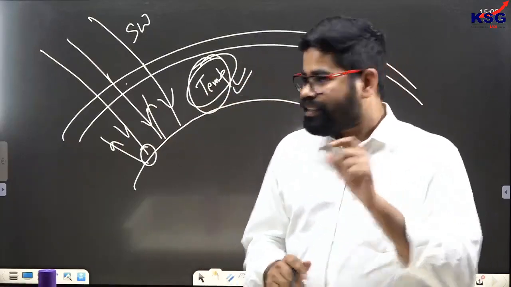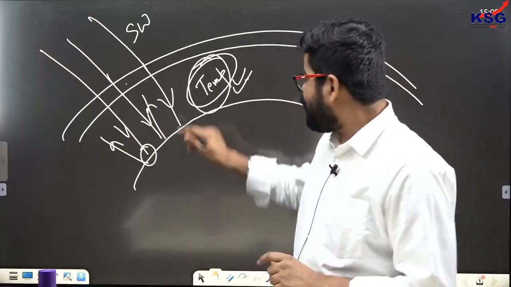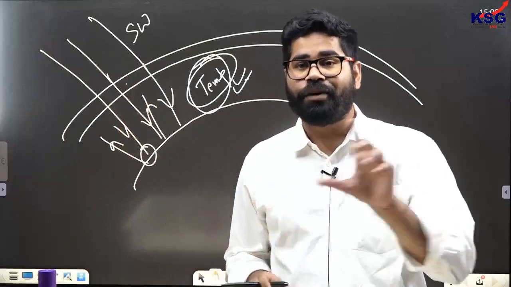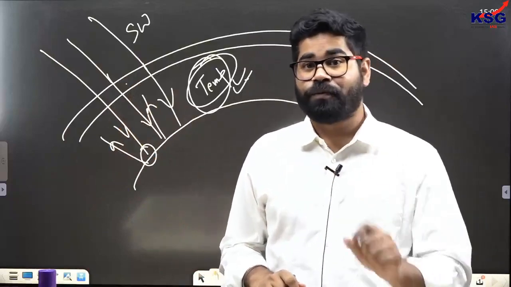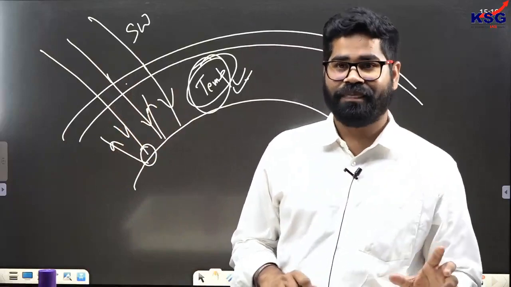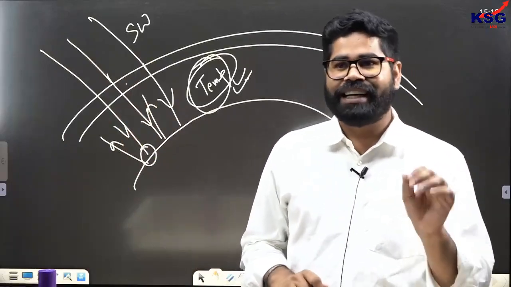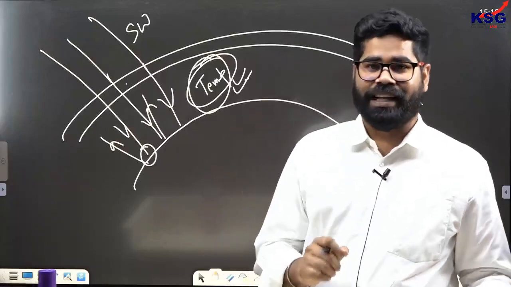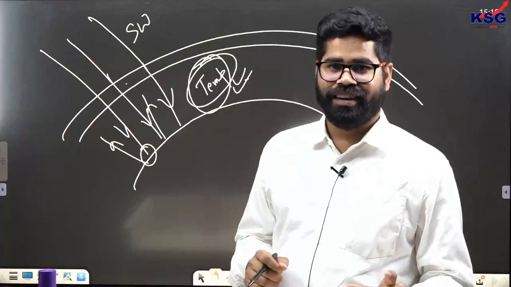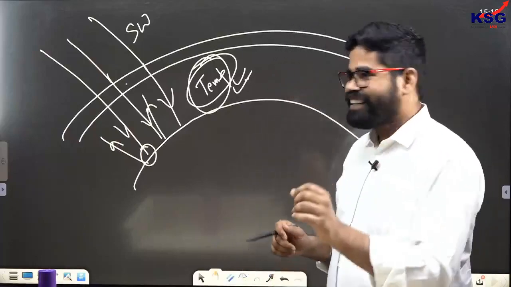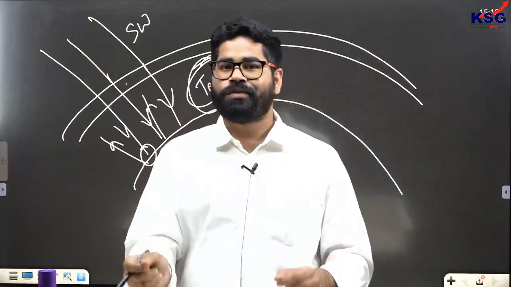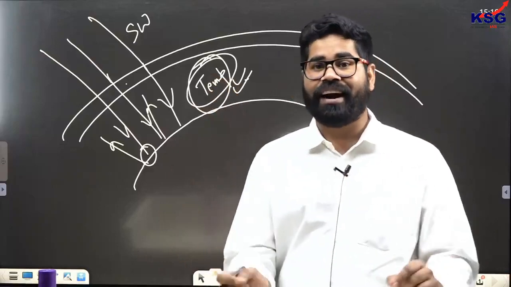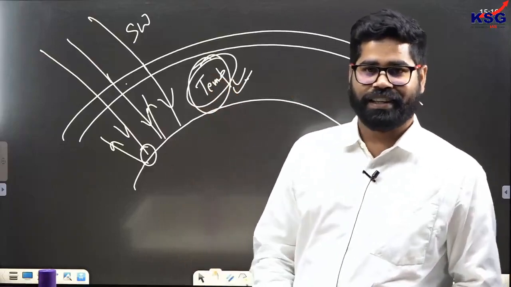This absorption of infrared radiations by the greenhouse gases in our atmosphere is very much required, very much essential. If it were not absorbed, what would happen? The Earth would become a very cold place. There won't be an ambient temperature, and in that case survival on the surface of Earth won't be possible. So these greenhouse gases help in maintaining an ambient temperature on the surface of Earth.